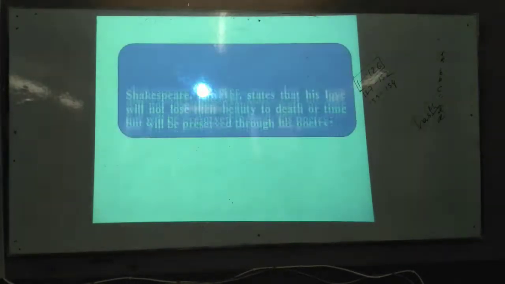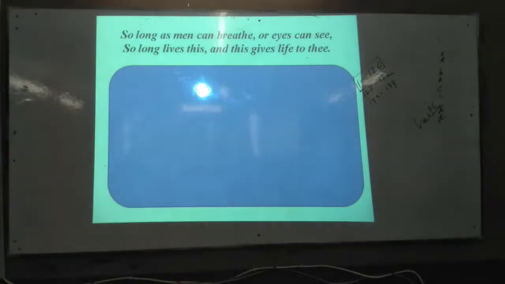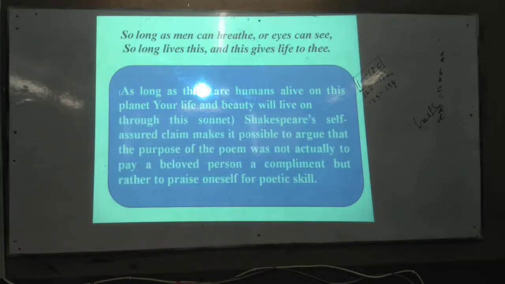No, the couplet. Shakespearean sonnet I have already mentioned. But in Petrarchan sonnet, where will you get the message? In the octave. In the tertiary, where will you get the message?